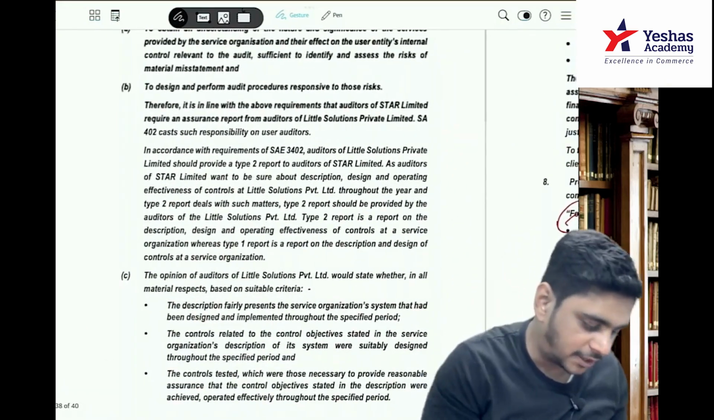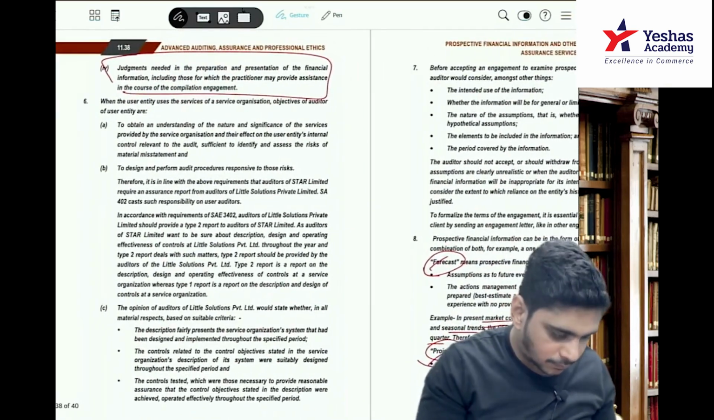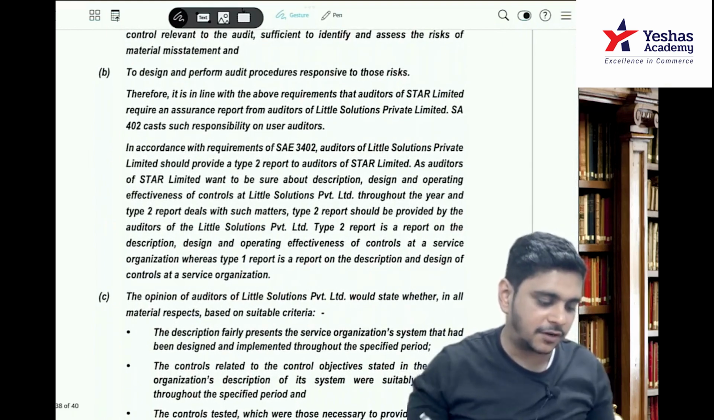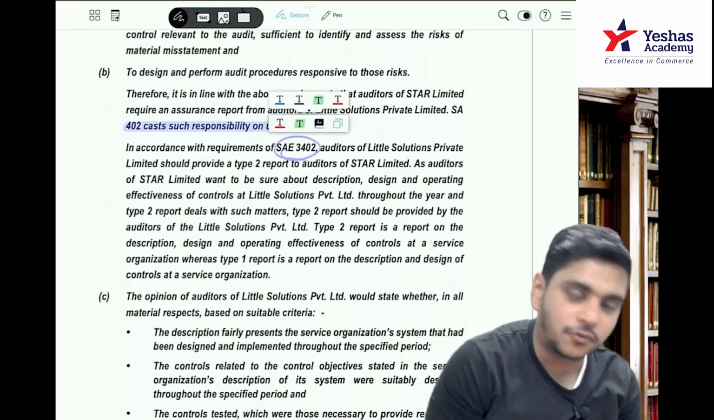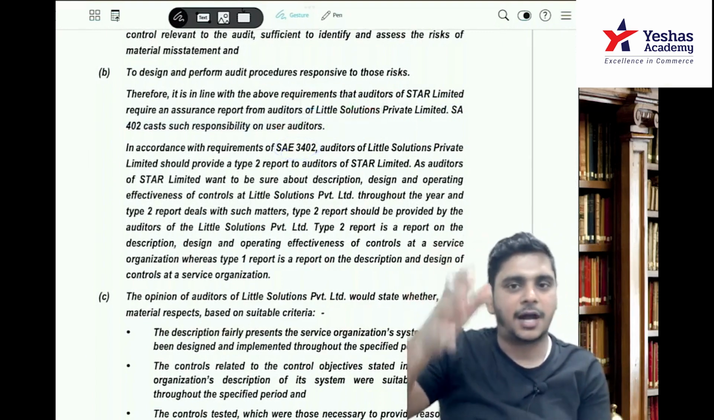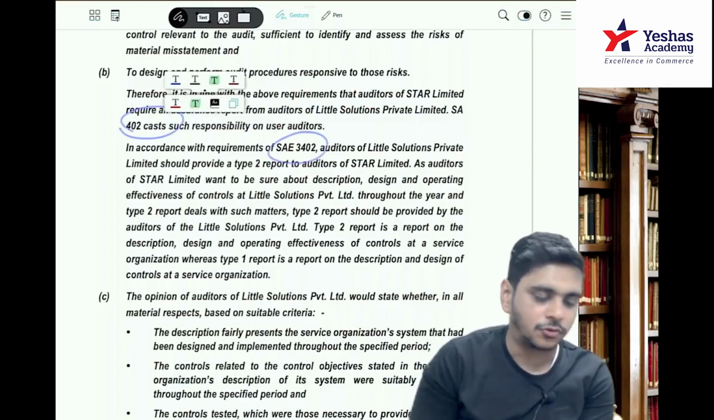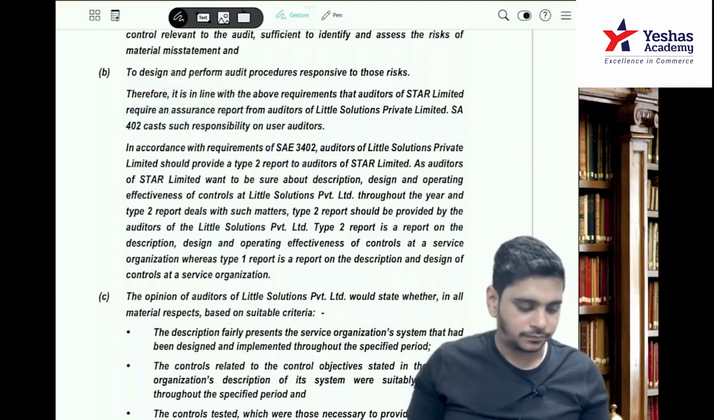So here they have defined type 1 and type 2 report also. Here they have given reference to both. 402 casts responsibility on the user auditor and 3402 talks about the responsibility of the management; the service entity will ask a practitioner. So you will give reference of both 402 and 3402. Understood? So this is also an interesting question.